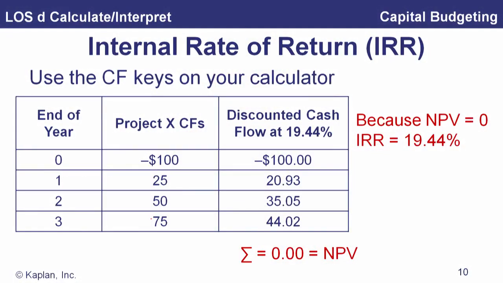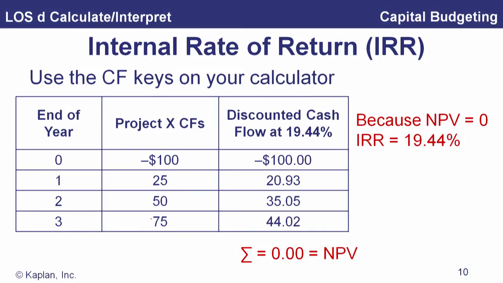Now, we knew that the net present value was positive with a discount rate of 9%. So to get that net present value to go down, we're going to use a higher discount rate. Well, how much higher? Well, here it turns out, and we solved for this on the calculator, that the internal rate of return is 19.44%.